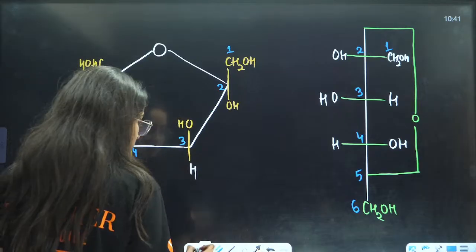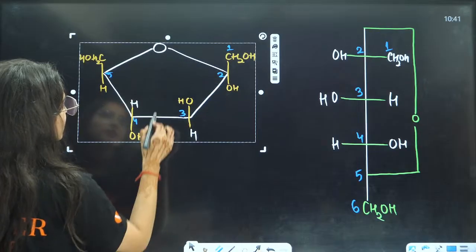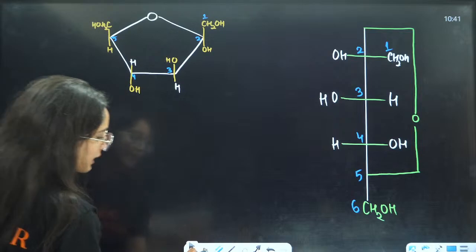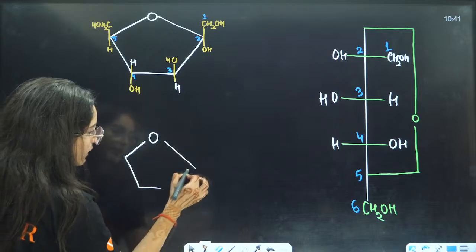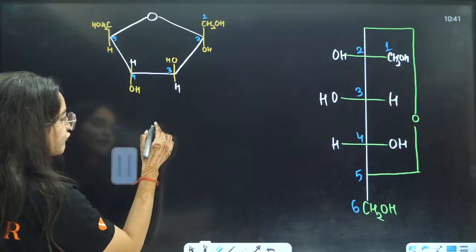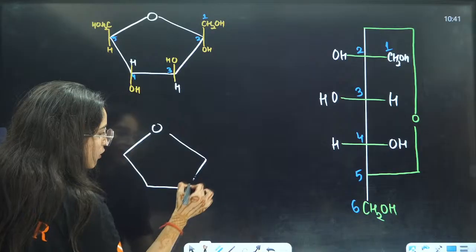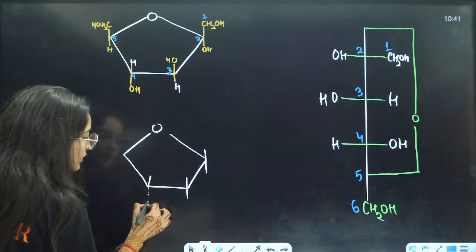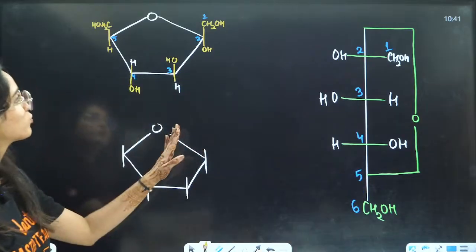In some books, they can also write it as this thing. Draw a 5-membered ring with the oxygen in it, right? Once you draw it, you will have one up and one down, right? One up and one down. Try to draw it in your notebooks as well.